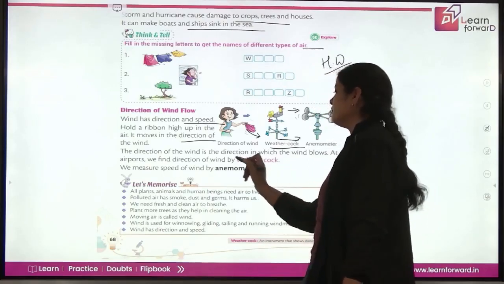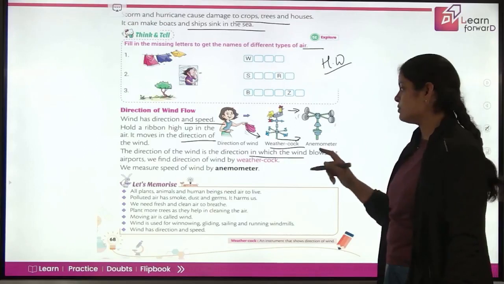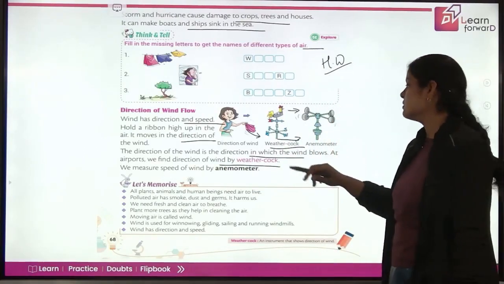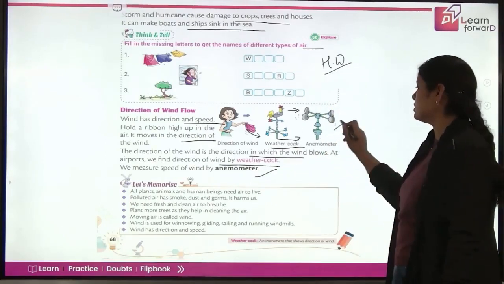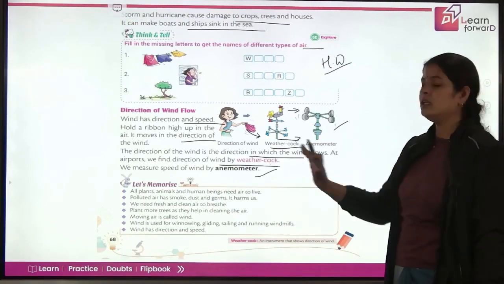The direction of the wind is the direction in which the wind blows. At airports we find the direction of wind by weathercock. So at airports we have weathercocks. We measure the speed of wind by an anemometer. So this is an anemometer. We can measure the speed of the wind by using this anemometer.